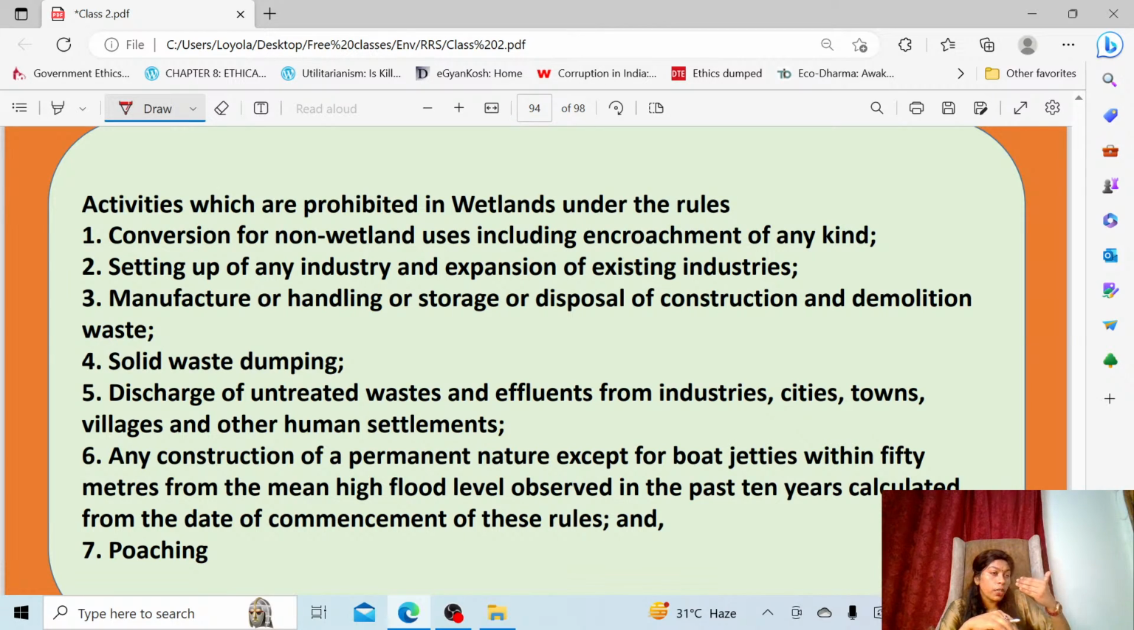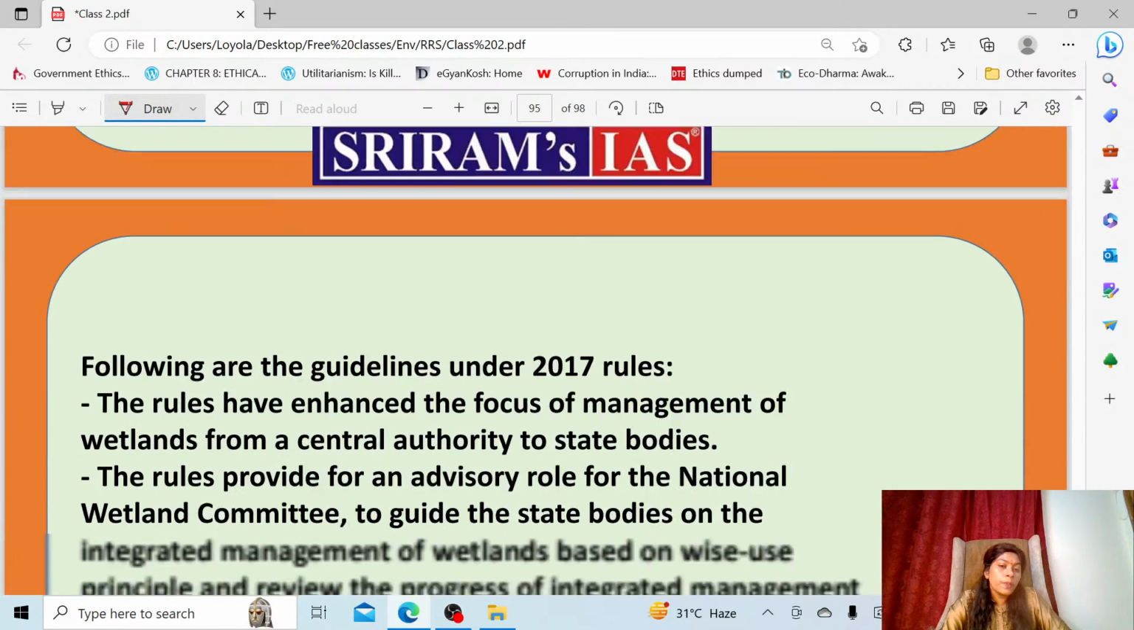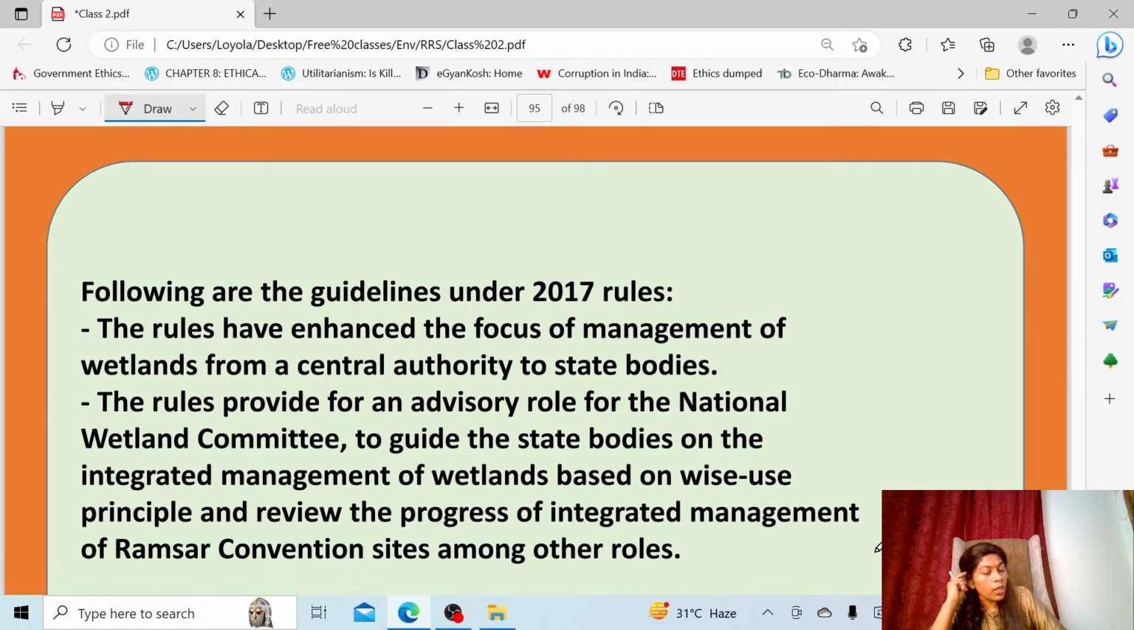And especially poaching, because a lot of water birds will visit a wetland. If there is a wetland, it will be rich with avifauna. We call this avifauna. So wintering birds which migrate from various places will come and visit the wetland. So in this way you must not poach them.